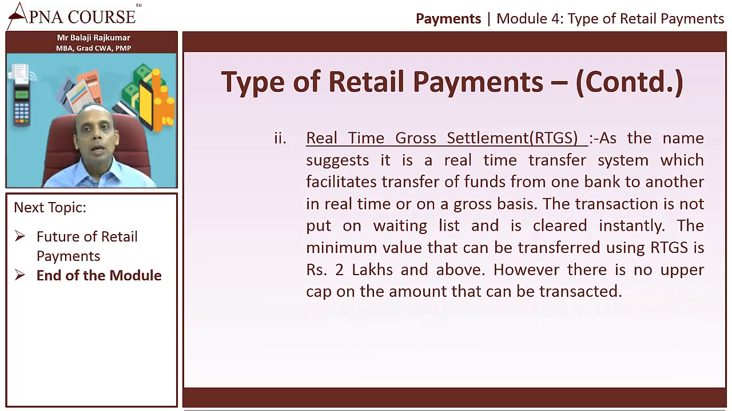The next one is the RTGS. It's a real-time gross settlement. So the name itself says that it's a real-time gross settlement. So this is a real-time transfer system which facilitates transfer of funds from one bank to another bank in real-time or on a gross basis. So basically here the transaction is not put on a waiting list, it is cleared instantly. But the only condition here is the minimum value that you can transfer in RTGS is 2 lakhs and above. However, there is no upper limit on the amount that can be transacted.